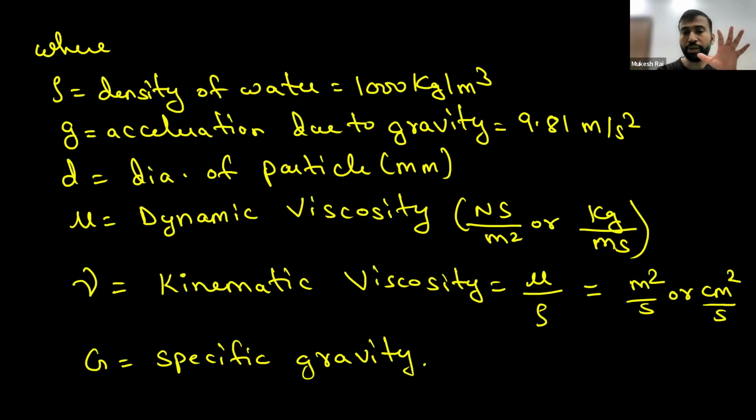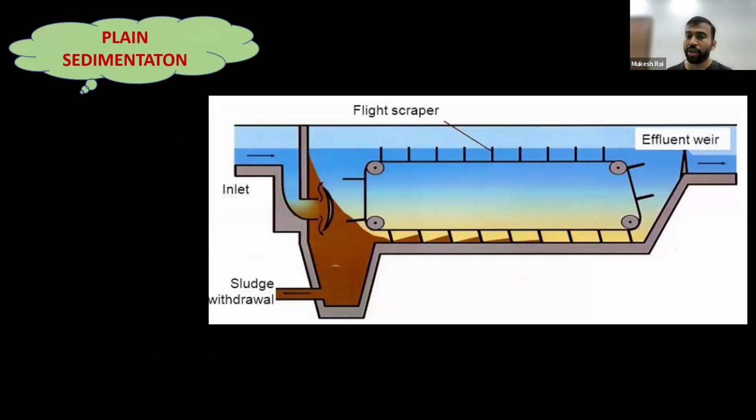Okay, now we are going to see the sedimentation tank. Now this is the entire construction of a sedimentation tank. On the bottom side of this, one hopper portion is shown here, but the size of this hopper portion is very small, so we will consider this entire tank as a rectangular tank. So we will consider the plain sedimentation tank as a rectangular tank.